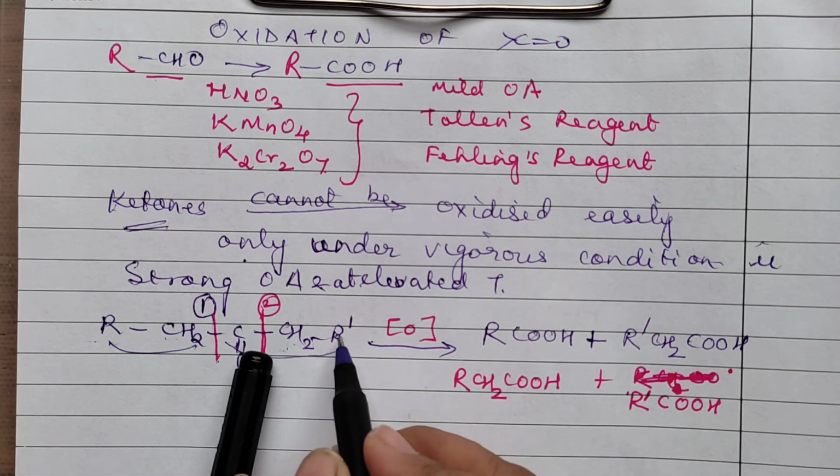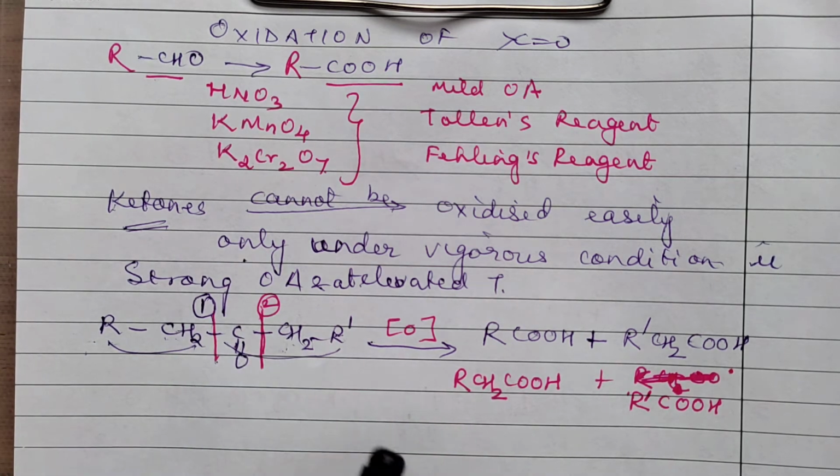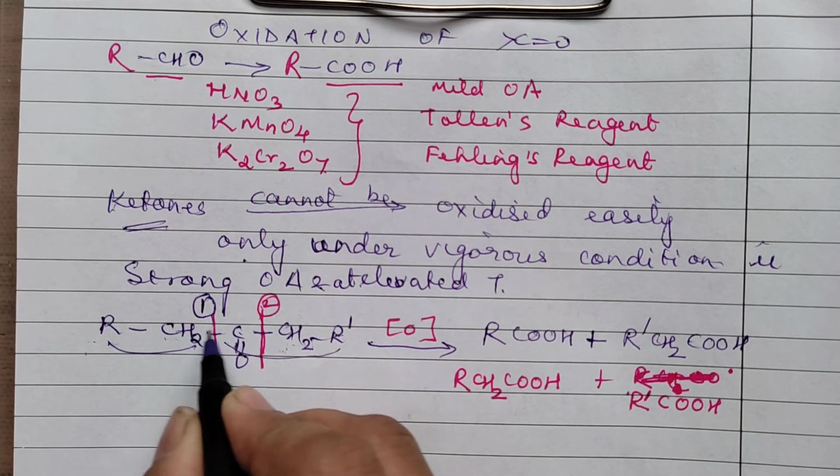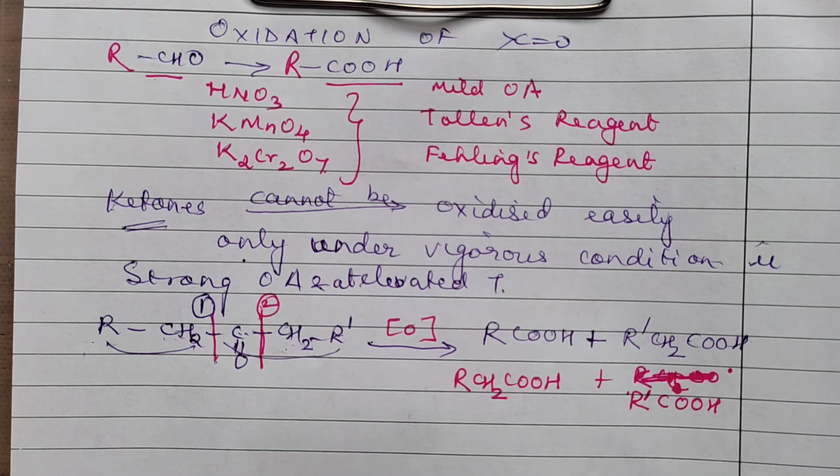If the bond breaks from here, you get R-COOH and RCH2COOH. You will get a mixture of products. By breaking this bond, you are getting these two products. By breaking, all possibilities you are getting. You will get a number of possible products in this.